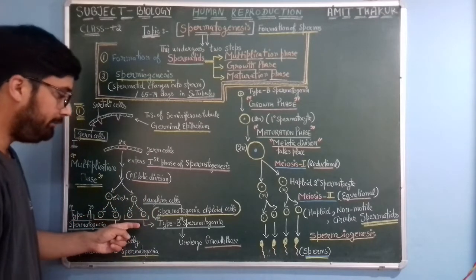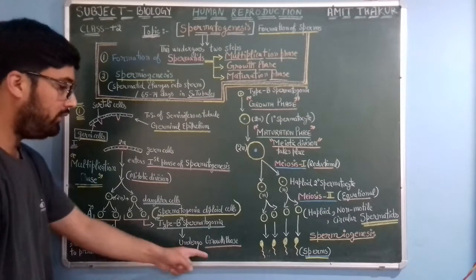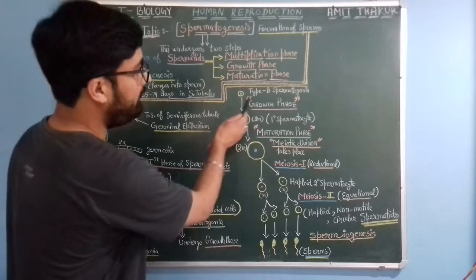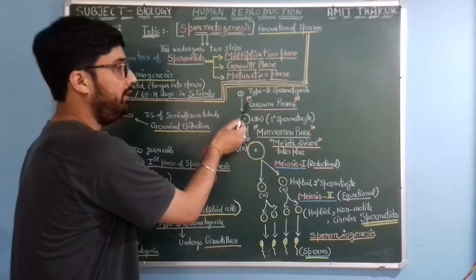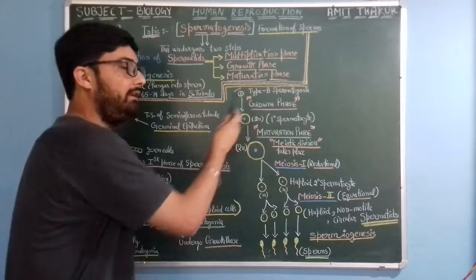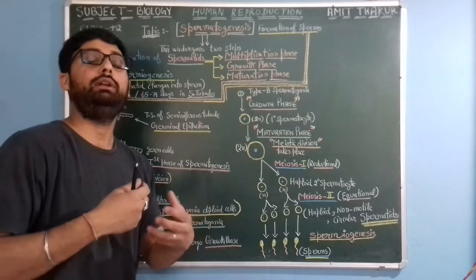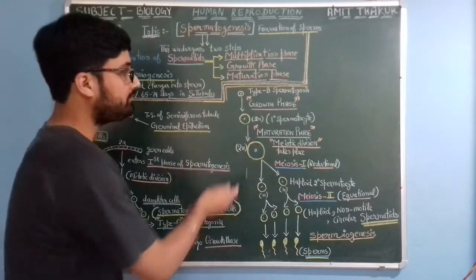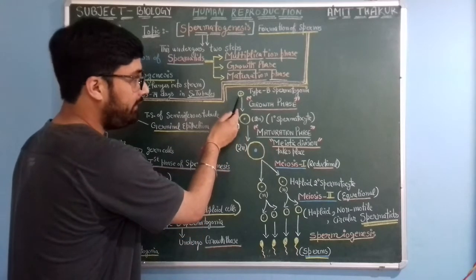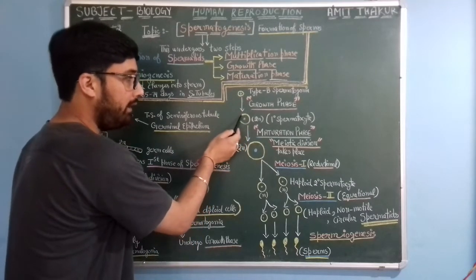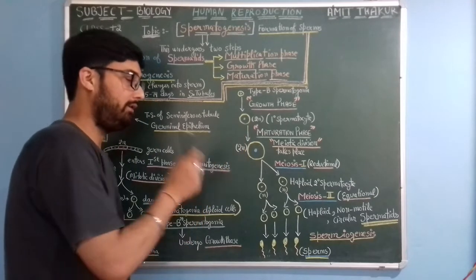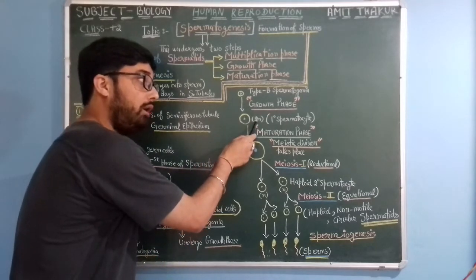So these type B spermatogonia would undergo the next growth phase. Here you can see this type B spermatogonia would undergo growth phase. Growth means size would enlarge. Okay, size increases. So this type B spermatogonia now has increased its size, and it is also diploid.